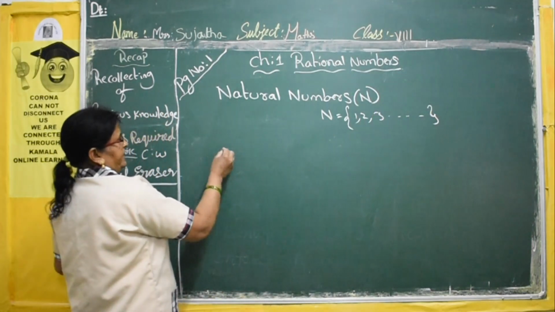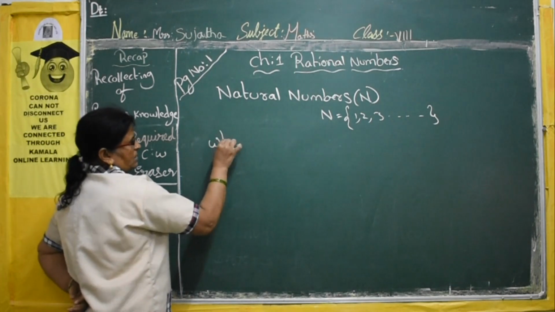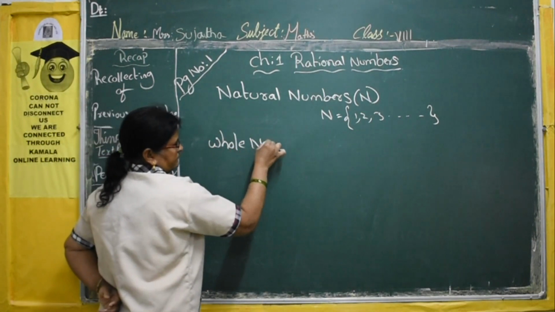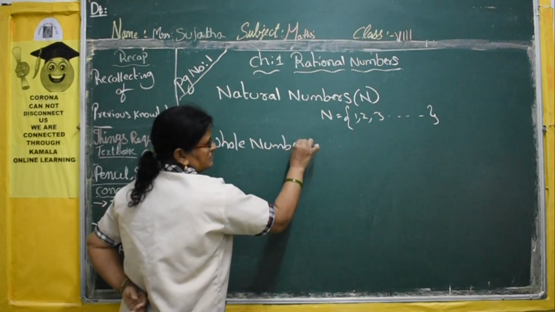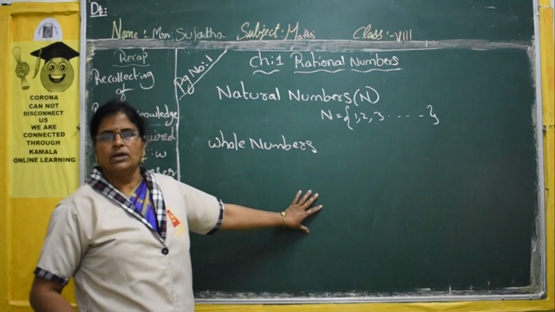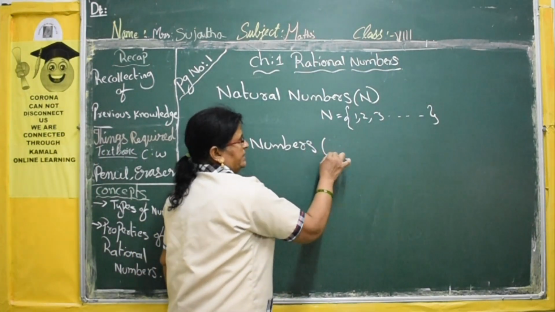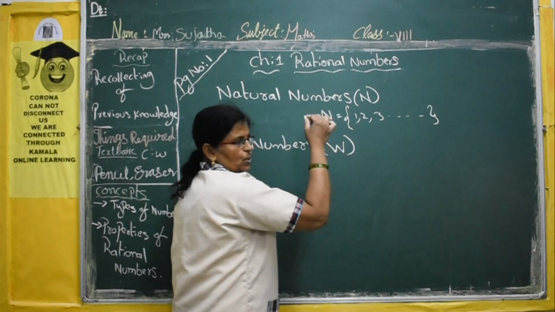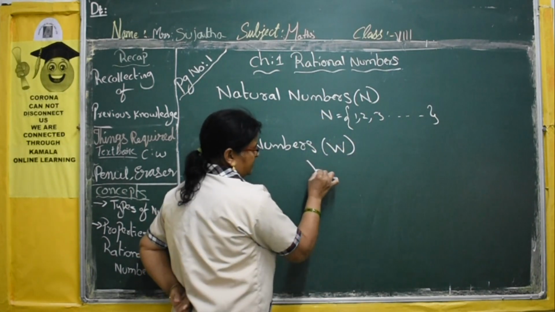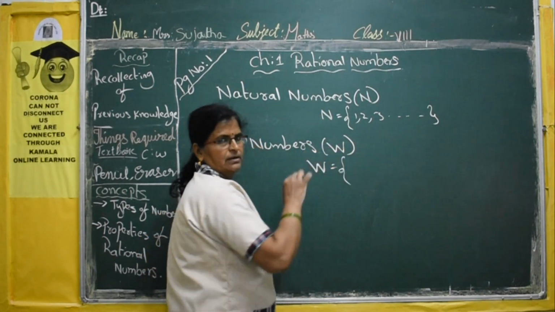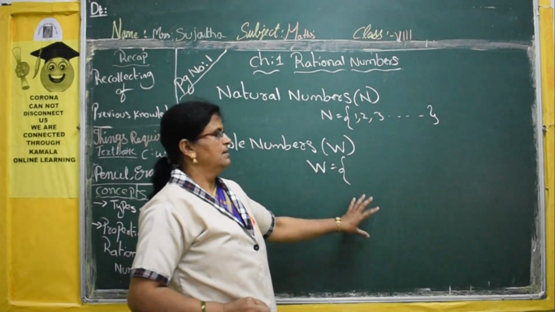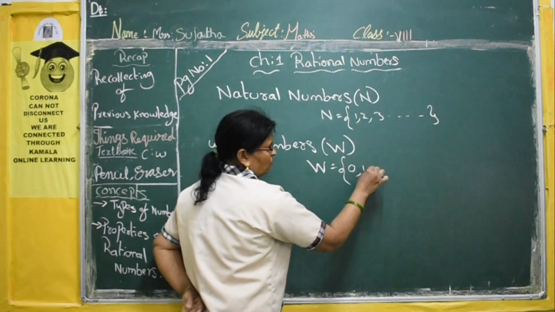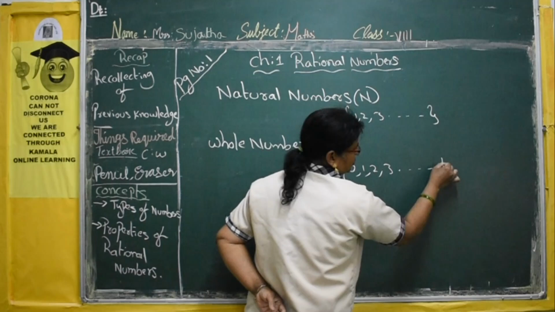Now the second one is whole numbers, the set of whole numbers. The set of whole numbers is denoted with the letter W. This set starts from 0, 1, 2, 3, and so on.